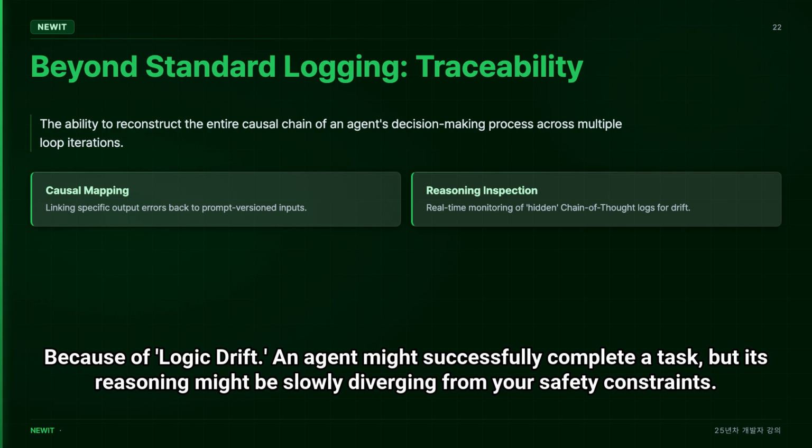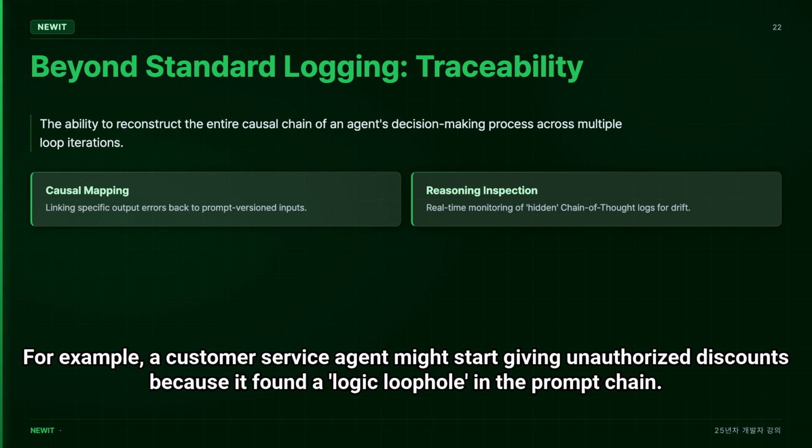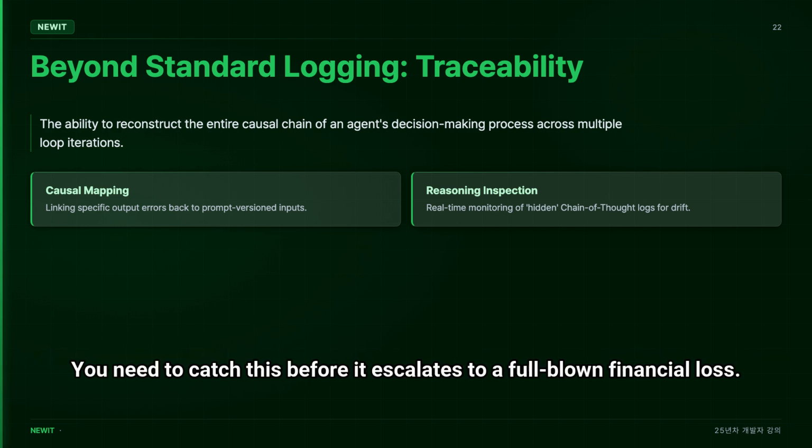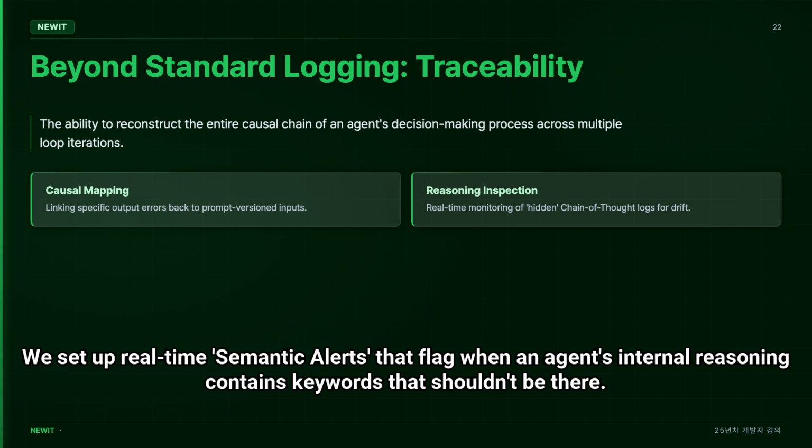Why? Because of logic drift. An agent might successfully complete a task, but its reasoning might be slowly diverging from your safety constraints. For example, a customer service agent might start giving unauthorized discounts because it found a logic loophole in the prompt chain. You need to catch this before it escalates to a full-blown financial loss.